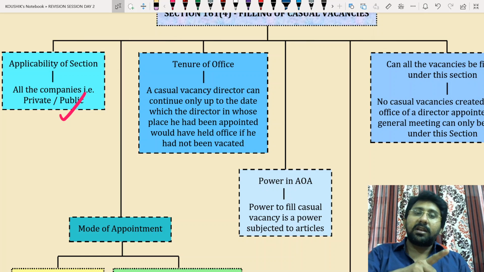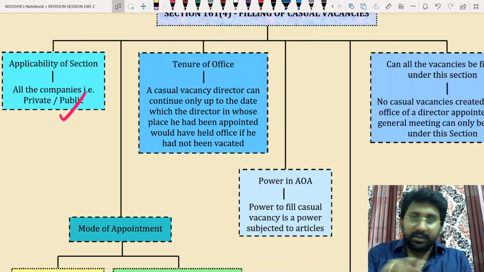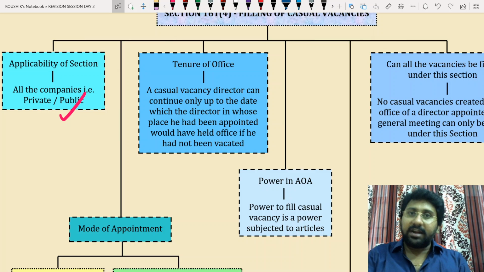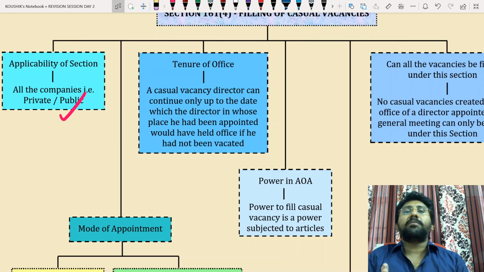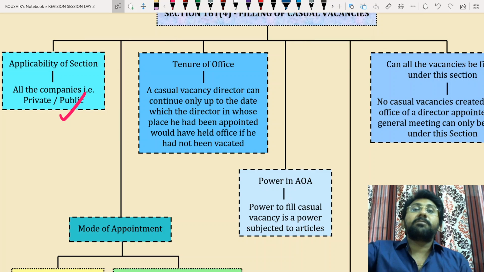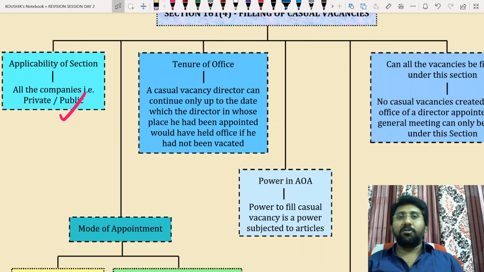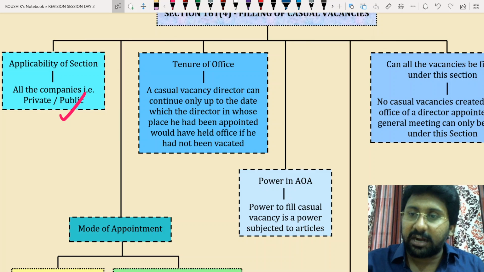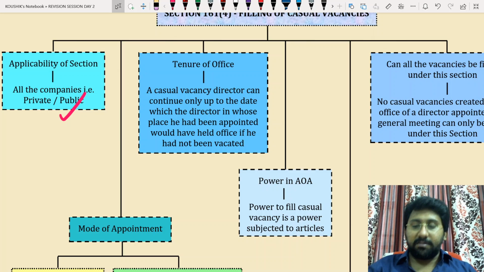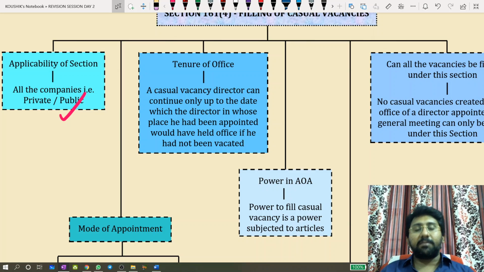How does he become rotational? By general meeting, or otherwise as provided in the Act expressly. Here it is not clearly said that he is rotational, and it is not by general meeting. Then how can you call him rotational? So the articles will specify the casual vacancy. Here the appointment will be made by the articles. Anyway, one thing you have to make clear: the office of a casual vacancy director will be till the office of the original director. The original director may be a rotational director or a non-rotational director, but a casual vacancy director is always non-rotational.